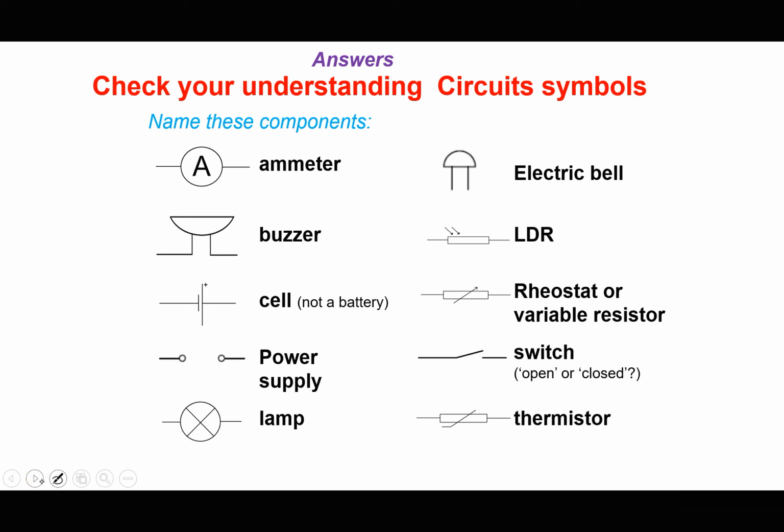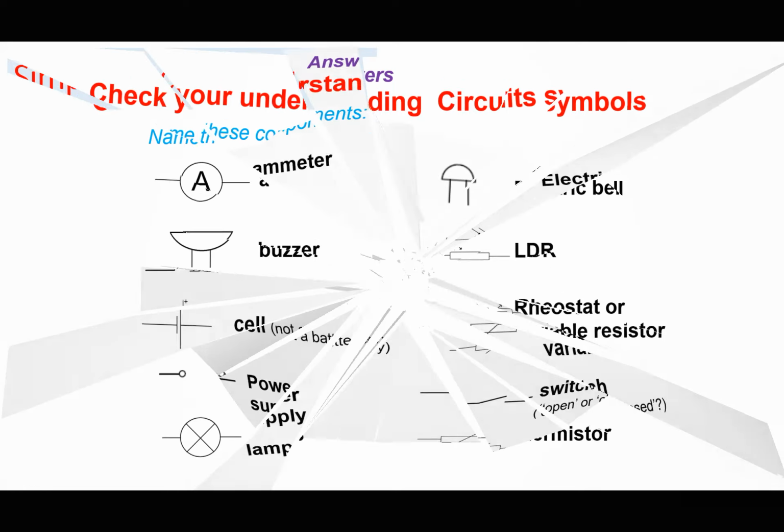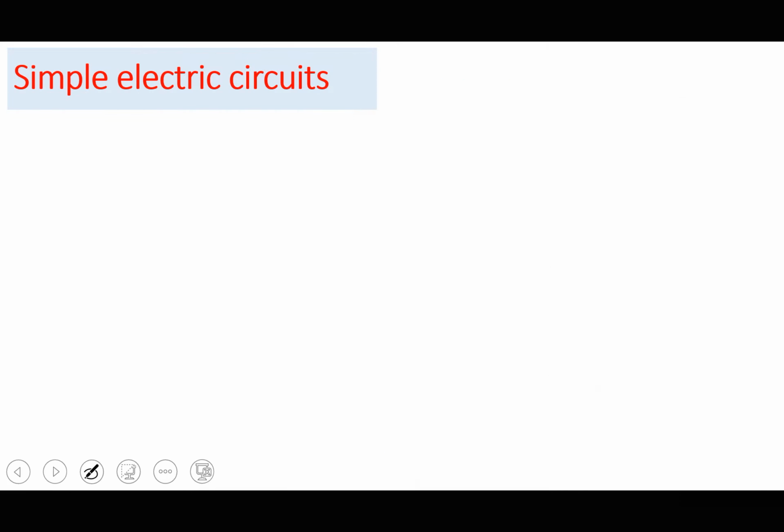The ones I've indicated here are the ones you'll commonly see most of the time, including the LED, or just the diode. Okay, so those are some of the circuit symbols that we shall be using in this unit. Okay, so let's talk about simple electric circuits.